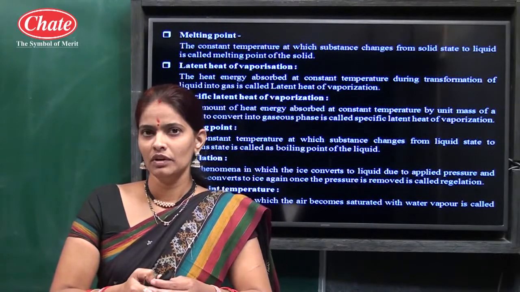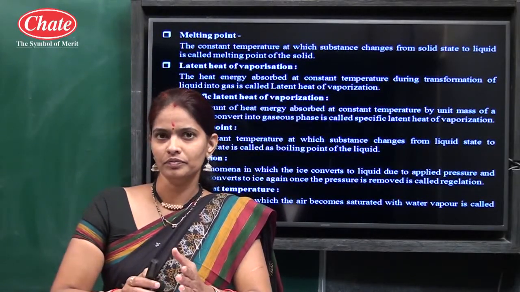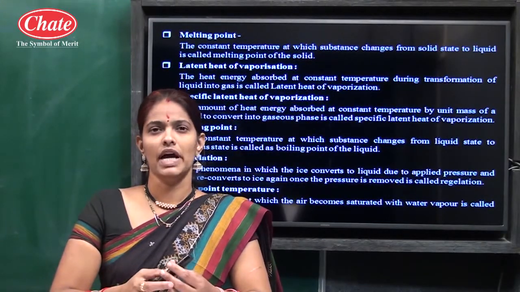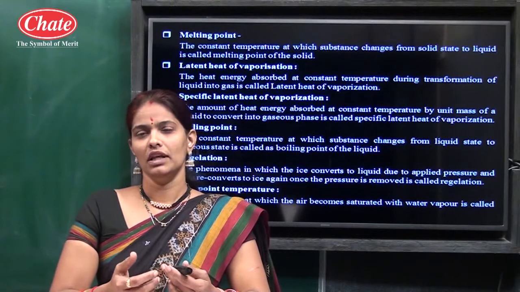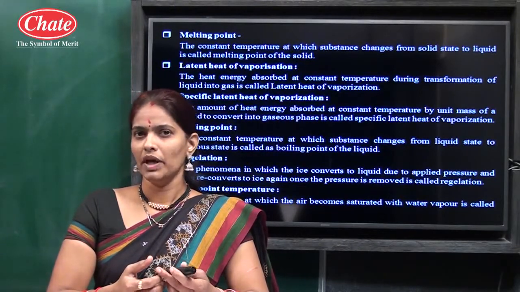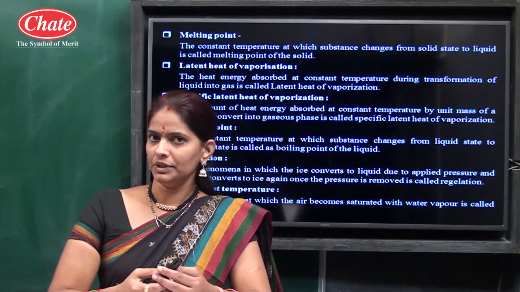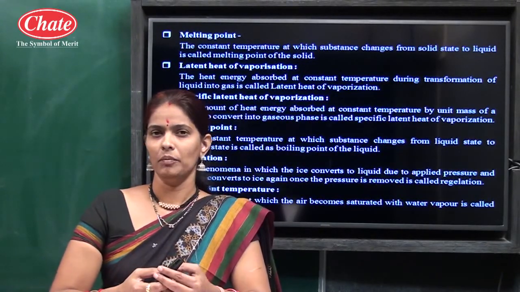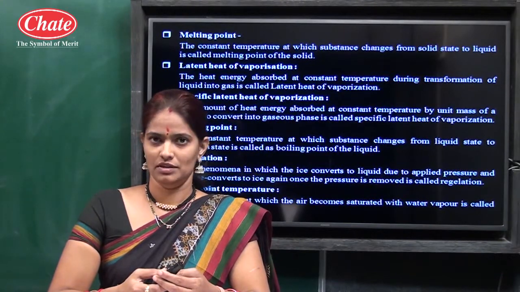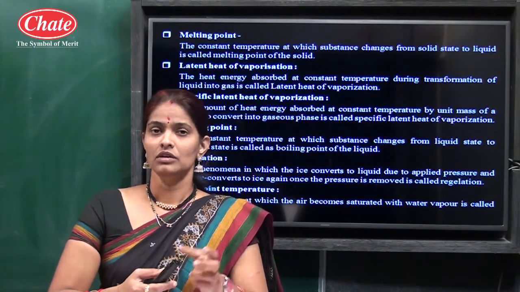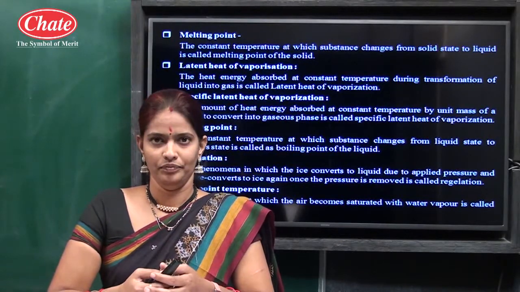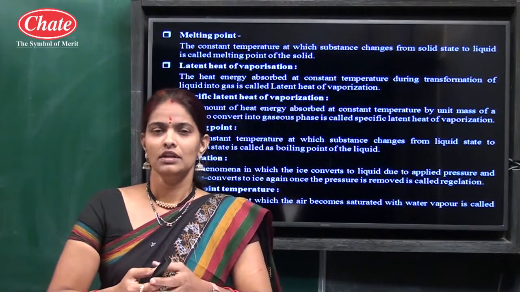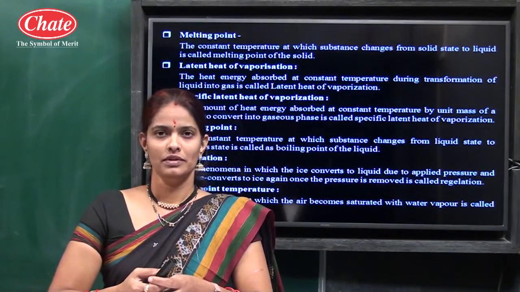Why is this? There is an activity in our book about latent heat. Some ice pieces are taken in a beaker and then we heat them using a burner. What will happen? All the ice starts to melt, but the temperature does not increase till all the ice has melted. When all the ice gets converted into water, then the temperature starts to rise.